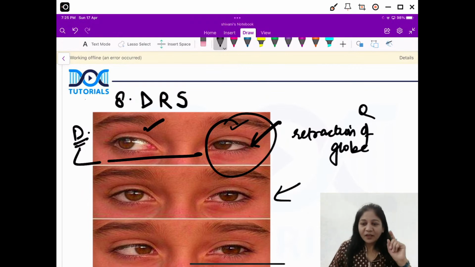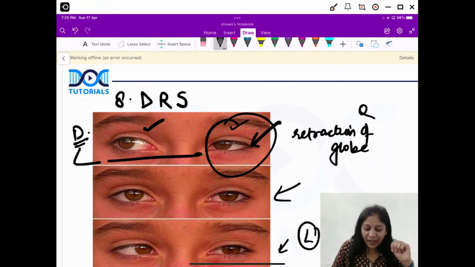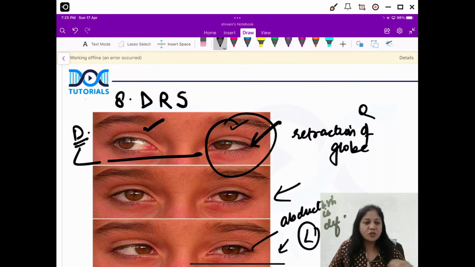So, what is happening on the third picture when the patient is trying to look on the left side on the levoversion? So, if you see, abduction is deficit. So, abduction is defective, isn't it? So, first of all, please try to see what is happening here. Now, as you see this picture, the first thing which comes into your mind is that this is a sixth nerve palsy, isn't it?